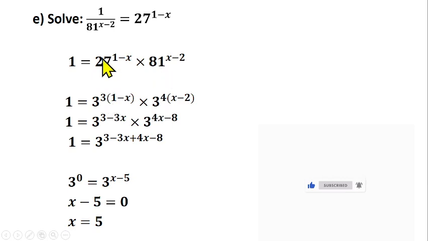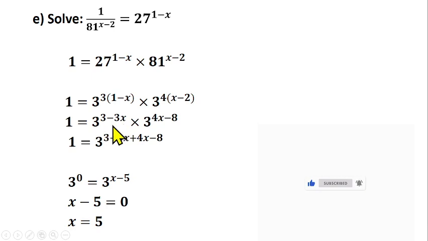So you have 3 raised to power 3 for 27 into 1 minus s times 3 raised to power 4 into s minus 2. Then this 3 will open the bracket. You have 3 raised to power 3 minus 3s times 3 raised to power 4, multiply the bracket, you have 4s minus 8. Then look at this side now, you can apply the law of indices here.